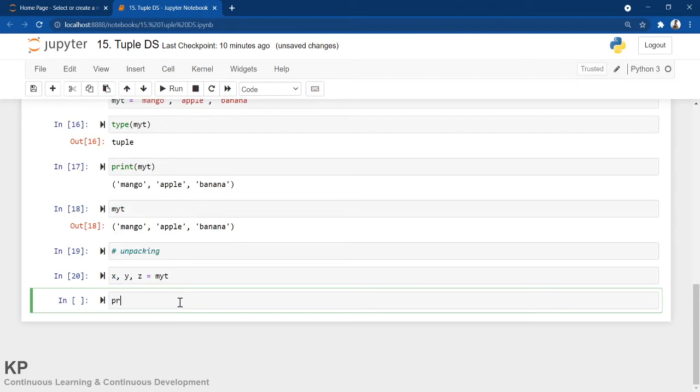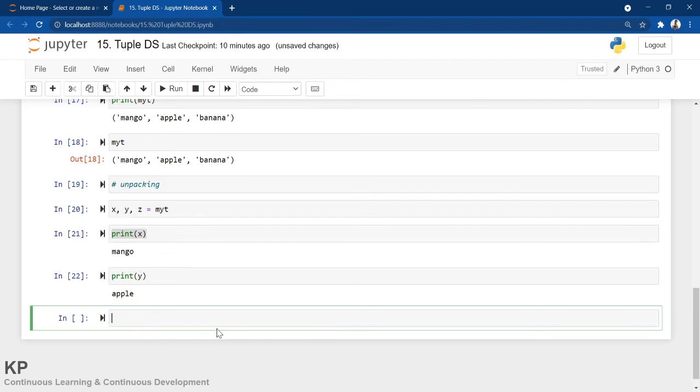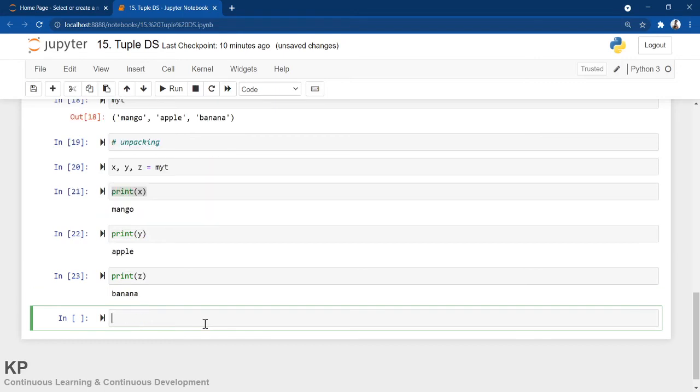Now if I do print x, what you can see, mango. Now let me copy and paste it over here, and if I do print y, you can see it's apple, and if I do z, this is banana.